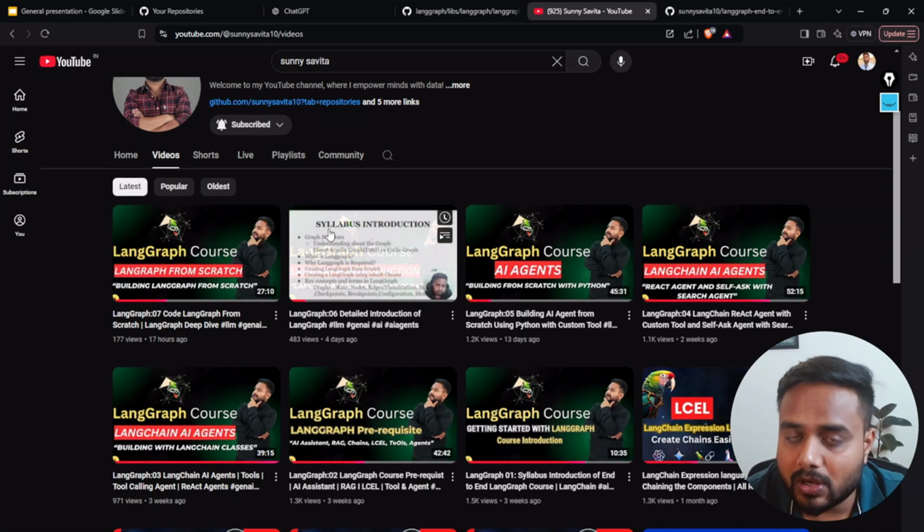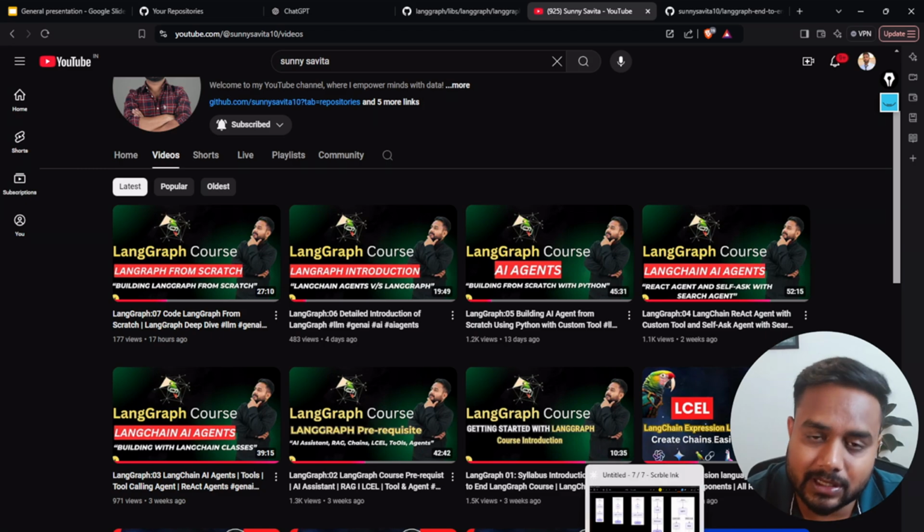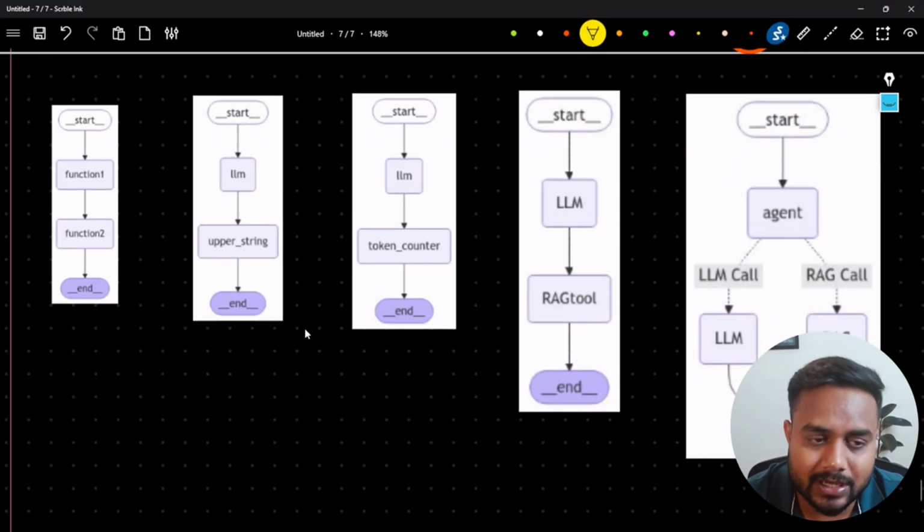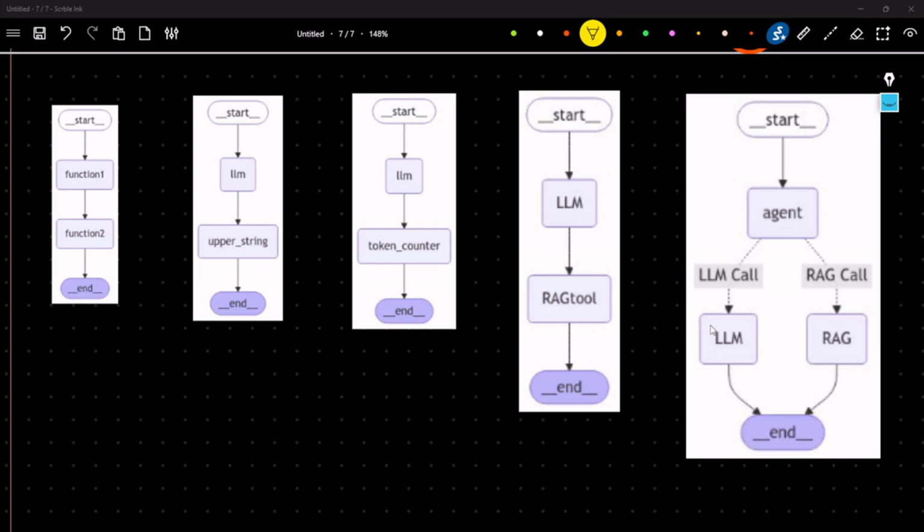Now, what architectures have we implemented in the previous class? Here, guys, let me switch off my camera. See here, I implemented these first three architectures. Now in this video, we'll try to append the RAG inside the workflow. So we are going to create our LangGraph workflow, and we'll try to keep the RAG over there.